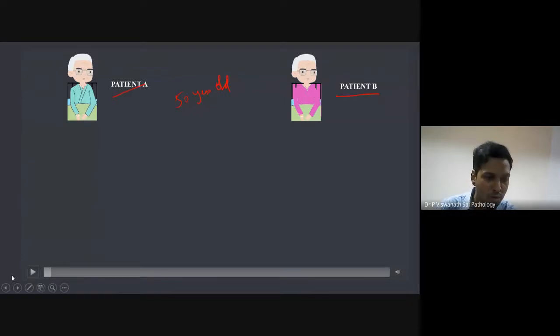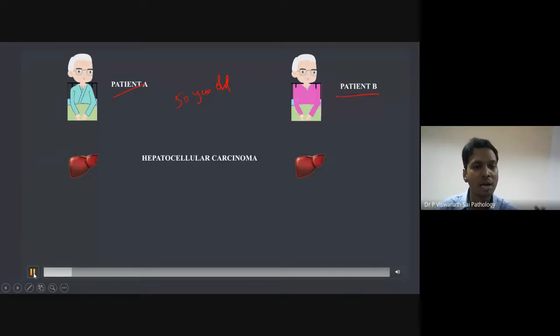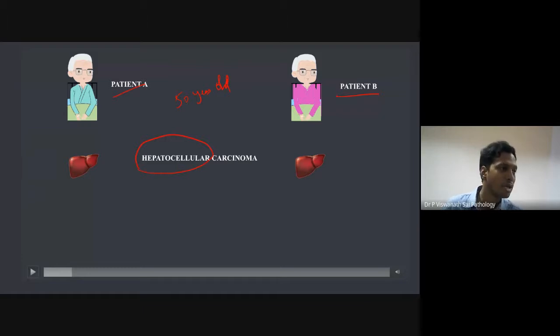So now what happened? Both of them are 50 years old, both the same age. And now they both have been diagnosed with a similar type of carcinoma, which is called hepatocellular carcinoma, that you see with the liver. So both had the same liver cancer, both exactly similar: 50 years of age, both male, and both had a similar type of hepatocellular carcinoma.